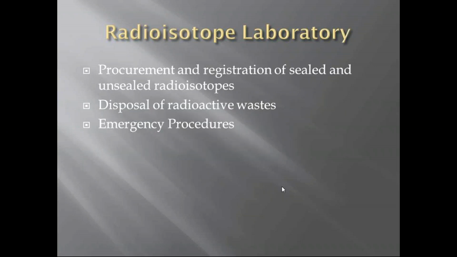Next is your radioisotope laboratory, which is again decided by these guidelines, and they provide for the procurement and registration of sealed and unsealed radioisotopes, disposal of radioactive wastes, and emergency procedures. So these guidelines provide you how a radioisotope would be used in a laboratory. Now that laboratory could be exclusively for radiological purposes, or radioisotopes are being used in a different kind of laboratory, which is for a different purpose.